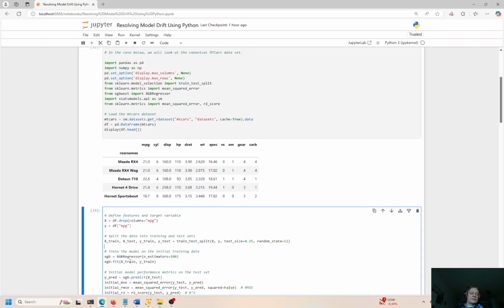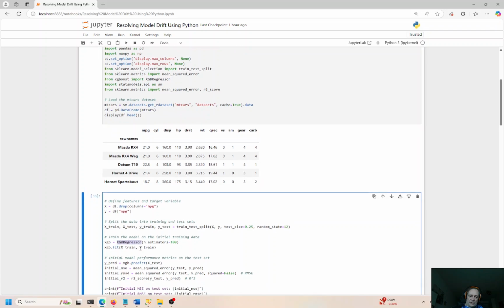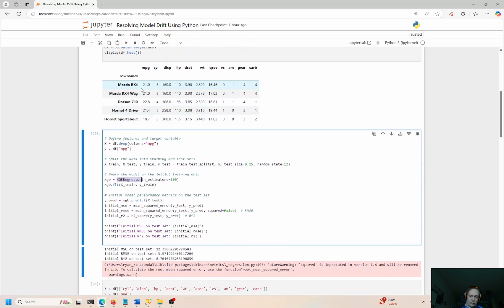So we went ahead and trained and tested the model. We're going to use an XGB regressor here because these are all numeric data types, right? I ran this, and we're getting an accuracy of 0.70. That is like the bare minimum threshold to be considered statistically significant. Anything higher than 0.7 is better, right? We want it close to 1.0, but we probably won't get a perfect R squared, right?